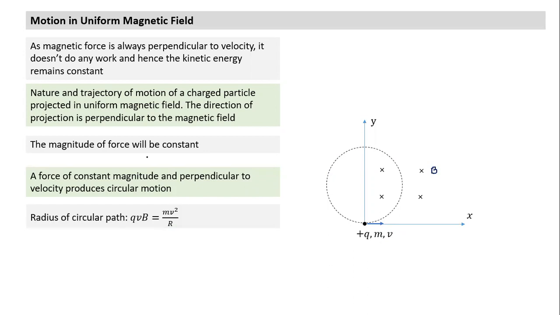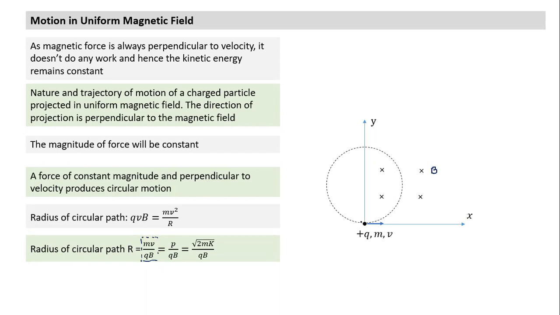We equate the perpendicular force to mv squared by r. When we put those values here, we find the radius of circular path is equal to mv by qB. This important formula is very easy to derive, but this is something we can memorize. This is the radius of circular motion, mv by qB.